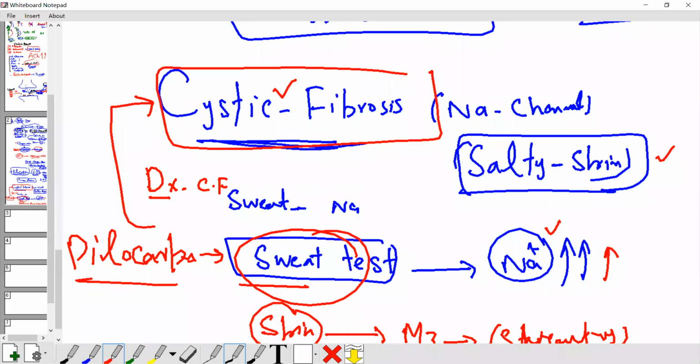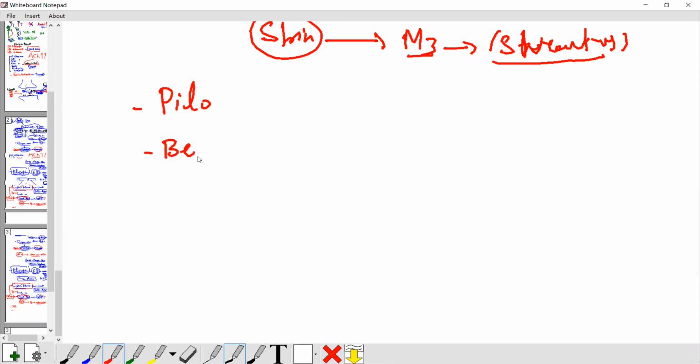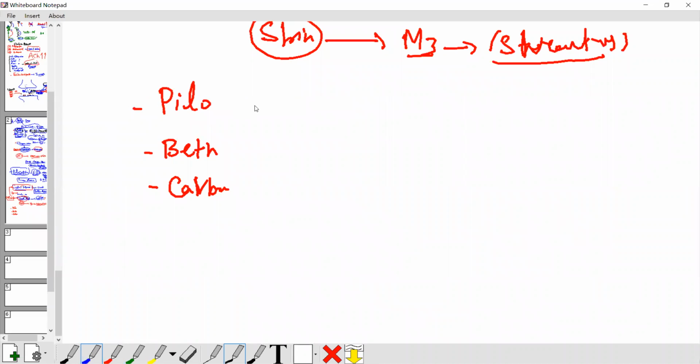These three drugs done. Pilocarpine done. Bethanechol done. Carbachol done. Okay. Pilocarpine, very important use: glaucoma, emergency glaucoma. Best drug for glaucoma. Okay, do not forget this sentence. Best drug for glaucoma, pilocarpine.